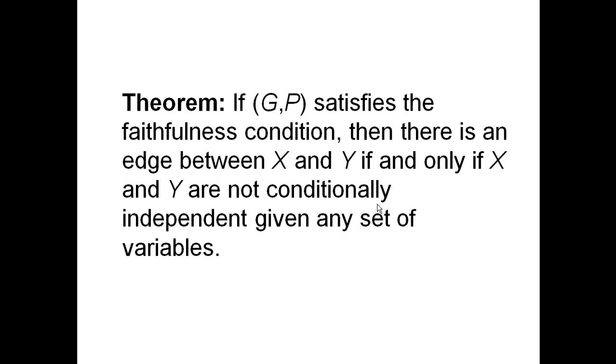Well, let's give a little theorem here that should be intuitively somewhat clear now. If the faithfulness assumption is satisfied, then there has to be an edge between X and Y if and only if they're not conditionally independent given any other set of variables. In other words, when you look at the independencies, if no set of variables renders X and Y independent, there's got to be an edge between them. All right, with that theorem, we can build these graphs a little bit easier.